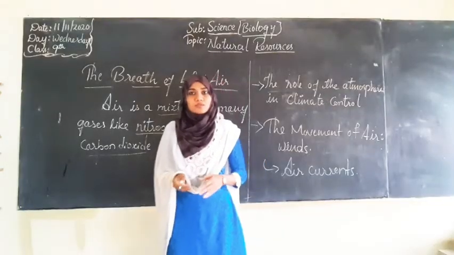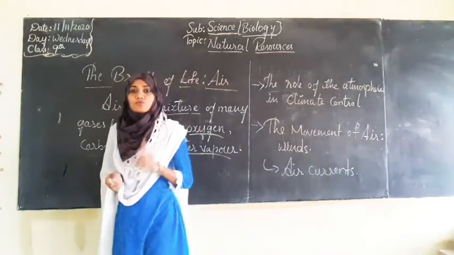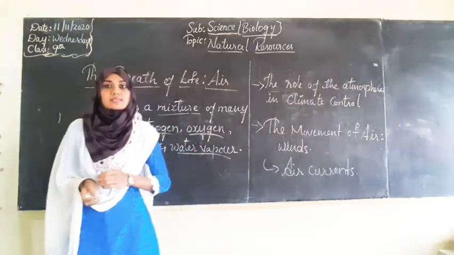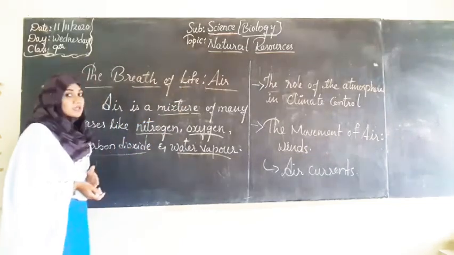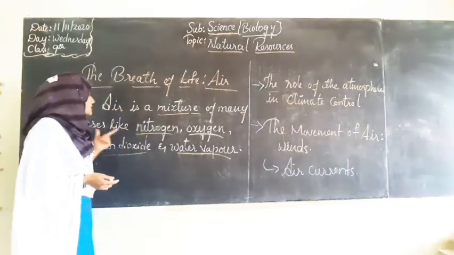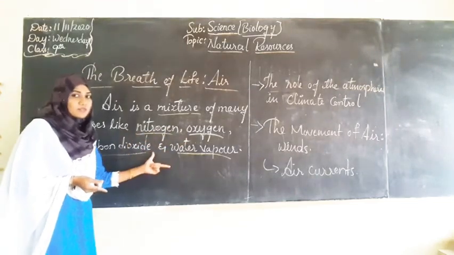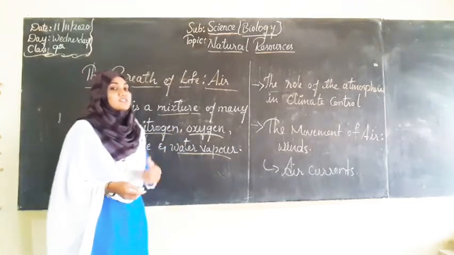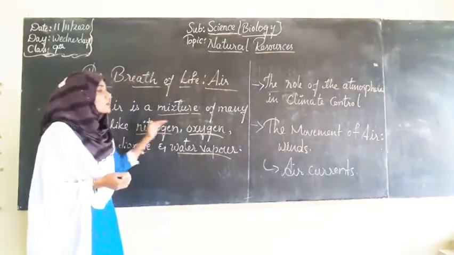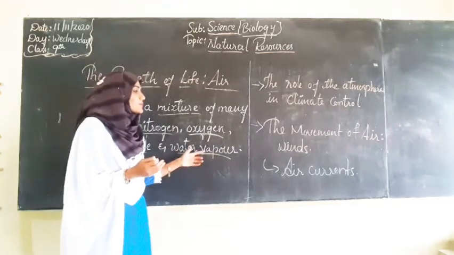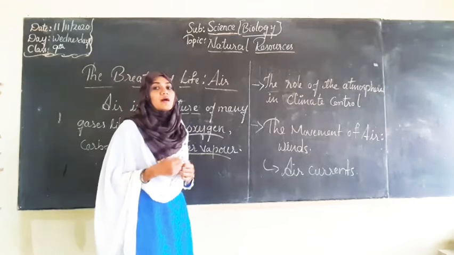Now after knowing about the layers of the biosphere, we will study one of the natural resources, that is air. The breath of life, air. So what is air? Air is a mixture of many gases like nitrogen, oxygen, carbon dioxide and water vapor. That means air किस चीज से बनी हुई है? Many gases like nitrogen, oxygen and carbon dioxide along with water vapor mix and combine to form the air.